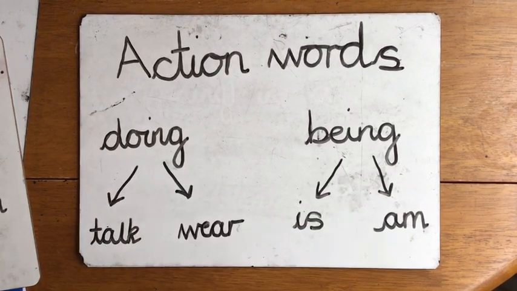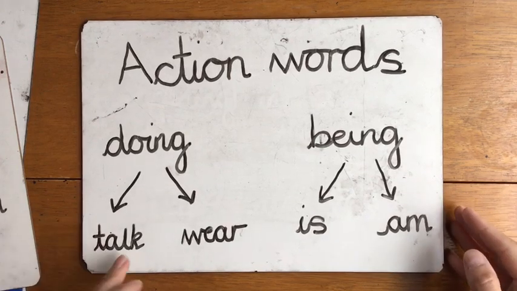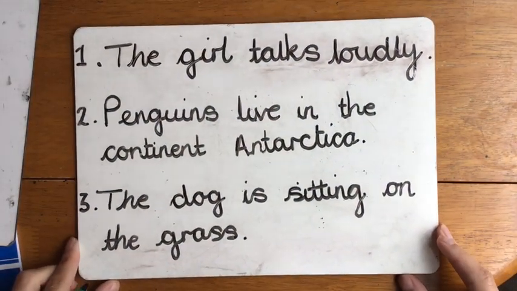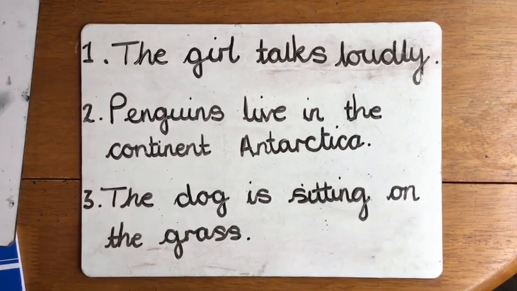I wonder if you can think of any other examples. Run, sit, talk, walk, shout. I'm sure you can think of lots at home. Now I've made some sentences for you and I wonder if you can spot the verb. So sentence number 1, the girl talks loudly. Can you find the verb in that sentence? Remember, the verb is the action word.